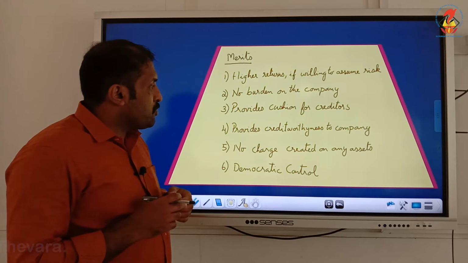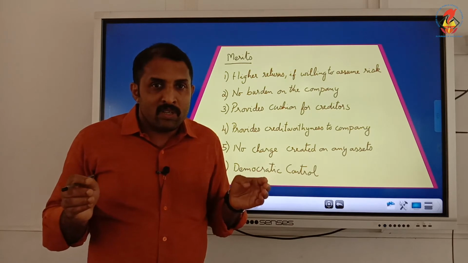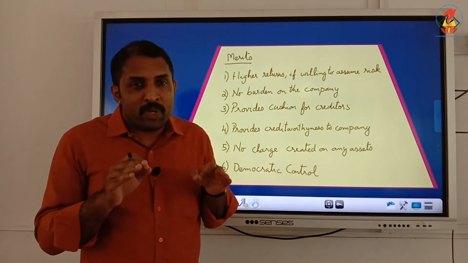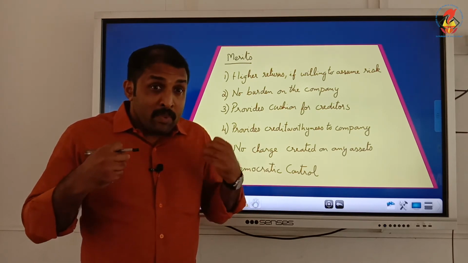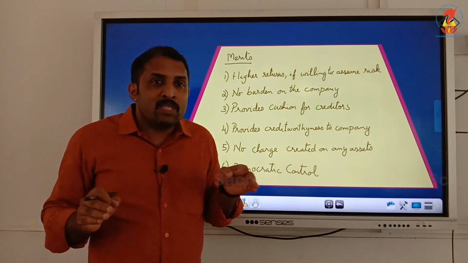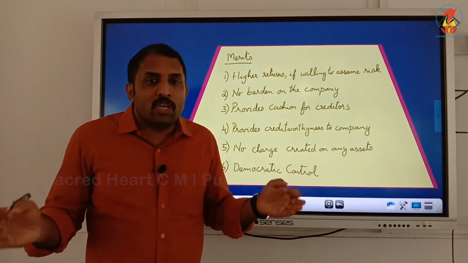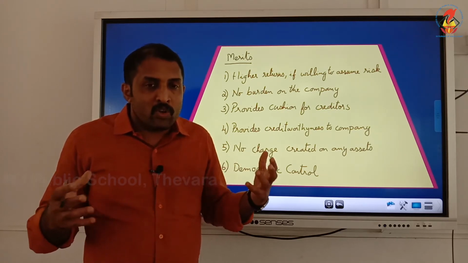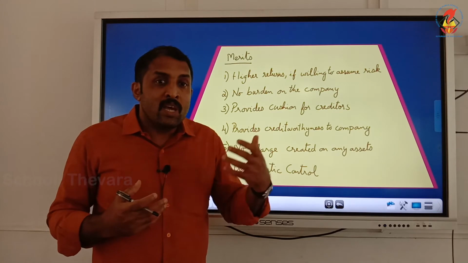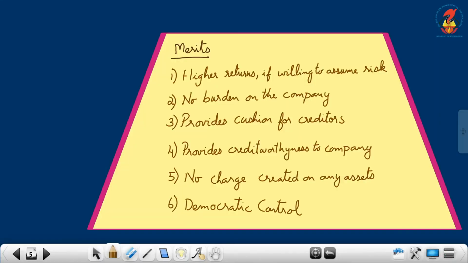Fourth one is it provides creditworthiness to the company, because a lot of persons have invested. A lot of persons have put their confidence in the company. It adds on to creditworthiness, because the company is having that much capital, and the merit is that based on this creditworthiness, the loan providers, the banks or other financial institutions will have confidence to give loans to the company. Looking at the equity shareholders, it is adding on to creditworthiness, and loan providers will feel better to provide them with the loan.